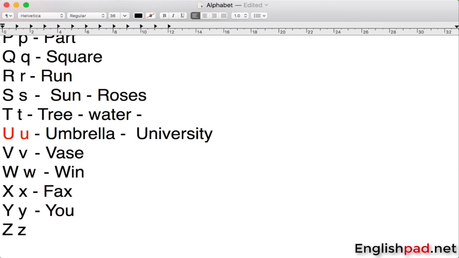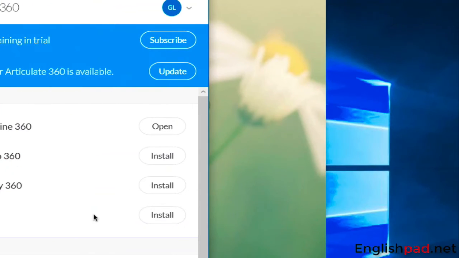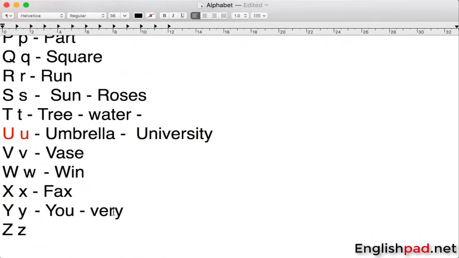And also we have the pronunciation as E for Y. For example, we say very. So here you see it pronounces as Y, very. And then we have Z that pronounces Z, for example, like zoo.